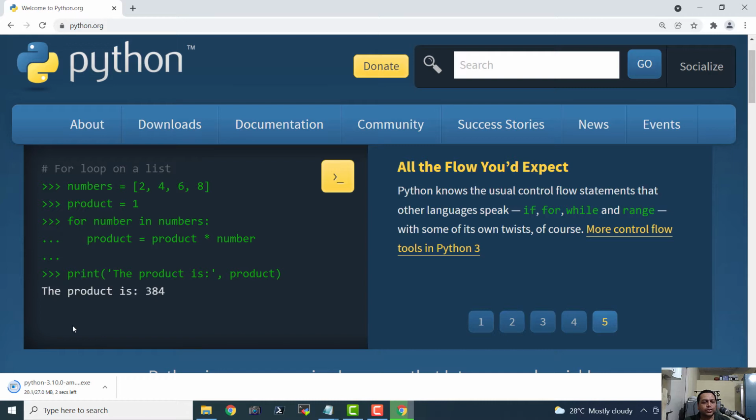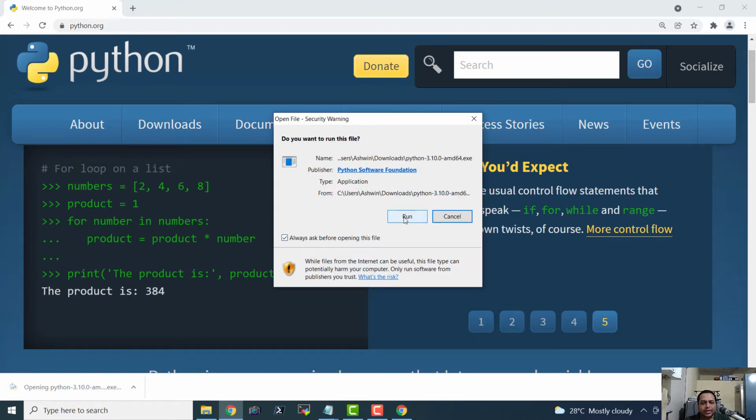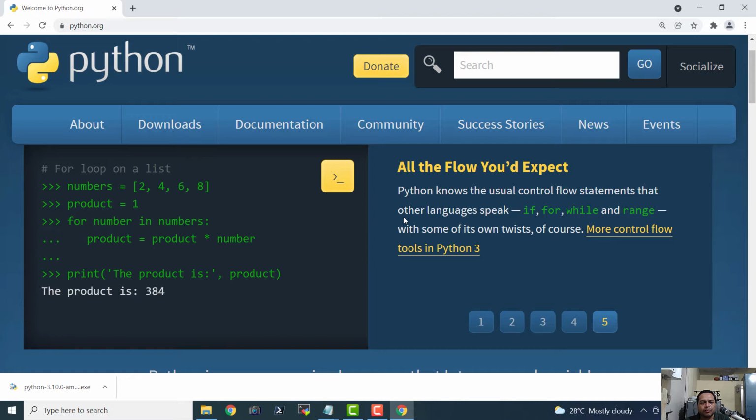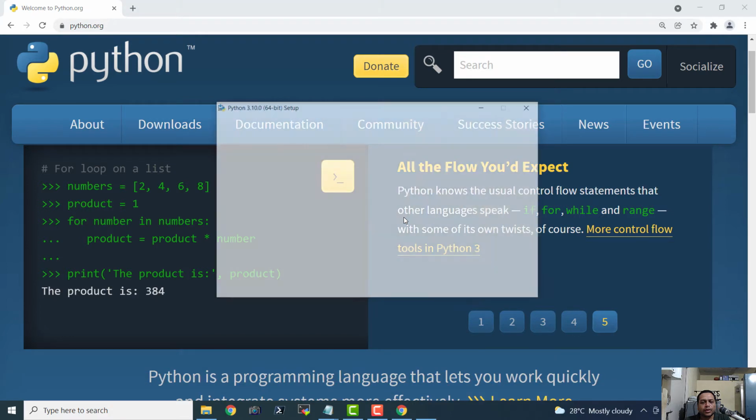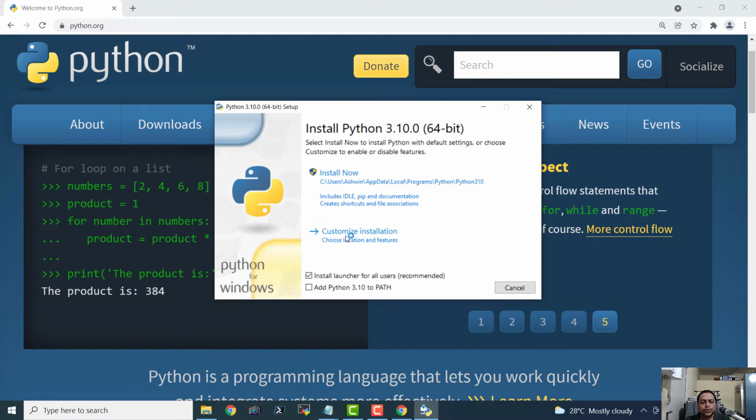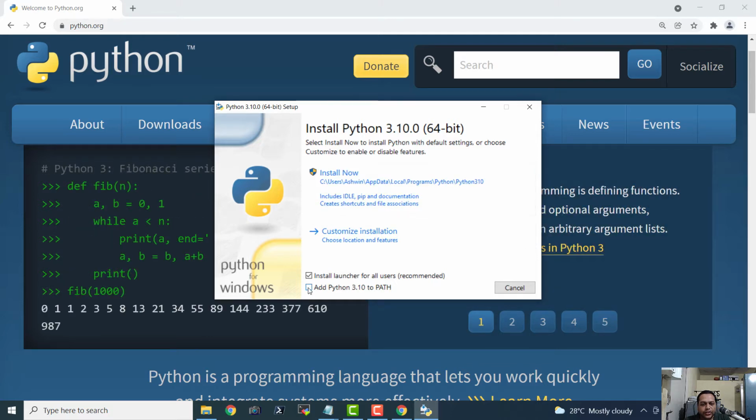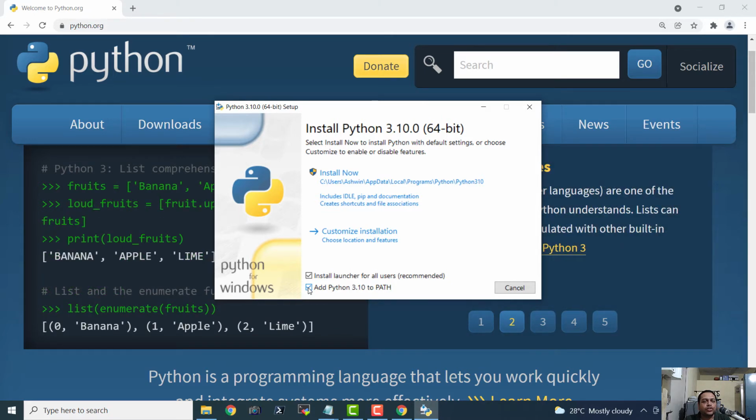It is only 27 MB. The Python setup seems to be lightweight. Let us execute this. Okay, so this is the setup window of the Python programming language. Here you can check 'Add Python 3.10 to PATH'. It is going to add Python 3.10 to the path variable of your Windows, and it is going to grant us the ability to launch Python from the command line.